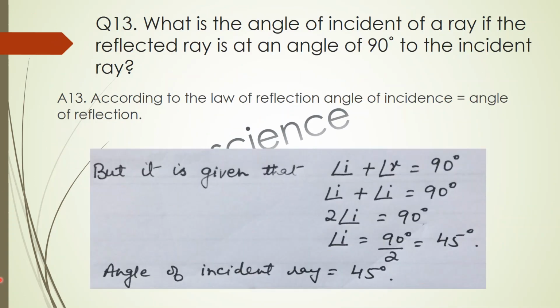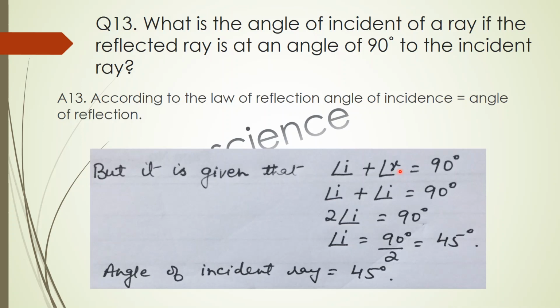Question number 13: What is the angle of incidence of a ray if the reflected ray is at an angle of 90 degrees to the incident ray? So the answer is, according to the law of reflection, angle of incidence is equal to angle of reflection. But it is given that the angle between the incident ray and the reflected ray is 90 degrees. So the incident ray and reflected ray angles are both equal.